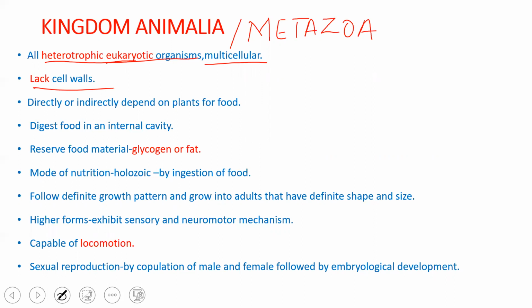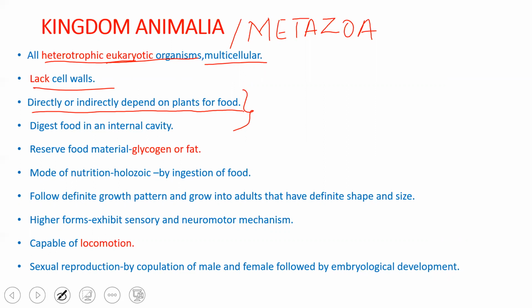Then comes the mode of nutrition. They are dependent directly or indirectly on the plants for food. They may be herbivorous, carnivorous, or even omnivorous. The digestion is generally through the internal cavity, which is called the gut or the alimentary canal. The process of digestion may be intracellular or extracellular, that is, within the cell or outside the cell in the body cavity.